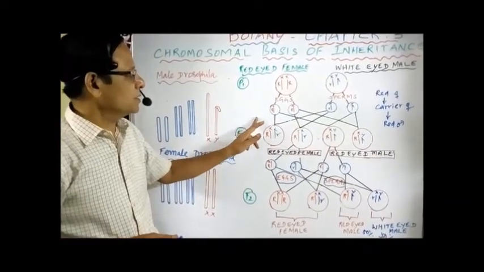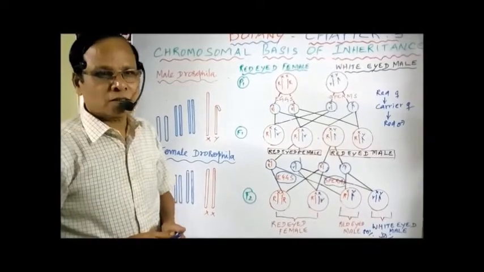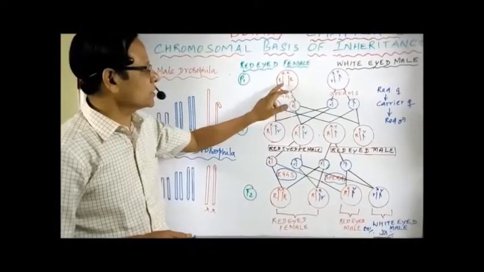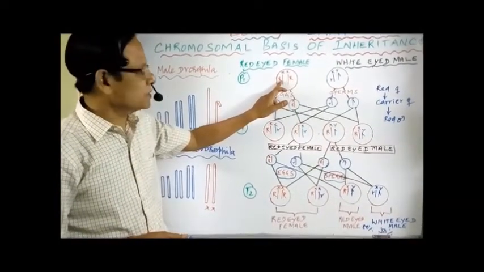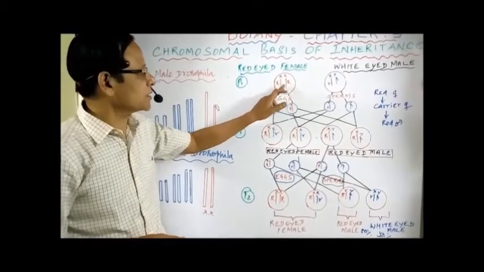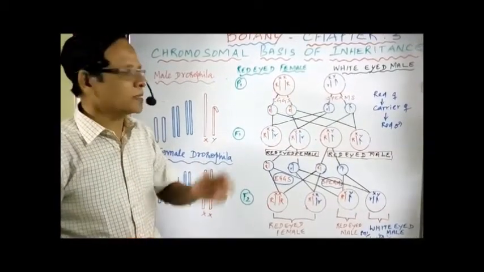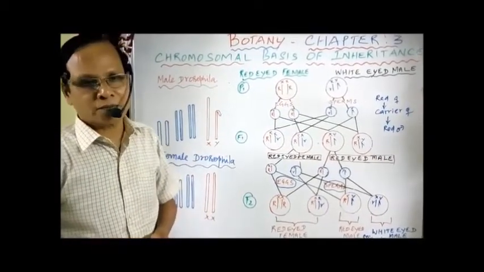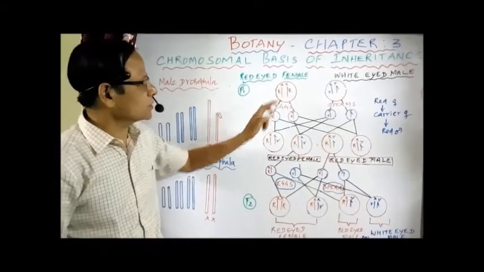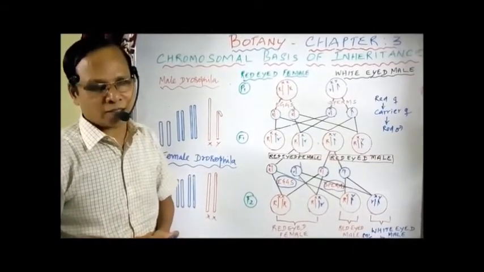Now here, the linked genes are connected to the sex chromosome. These are the linked genes, the genes which are linked. The linked genes are connected to the sex chromosomes, and this is called sex linkage.